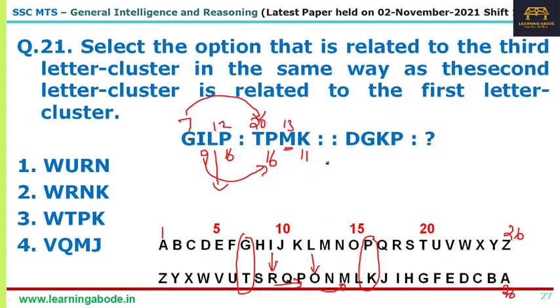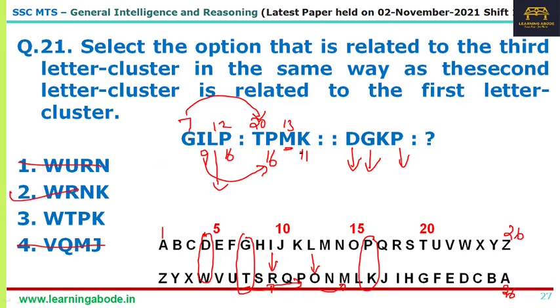If you use this logic, D straight to D is W in the reverse order. Okay, so answer option 4 is out. And P straight to P is K. So answer option 1 is out. You are stuck with 2 and 3. Then G straight to G is T. Now 2 places to the right is R. So answer option 2 is the answer. Mark it and move on.